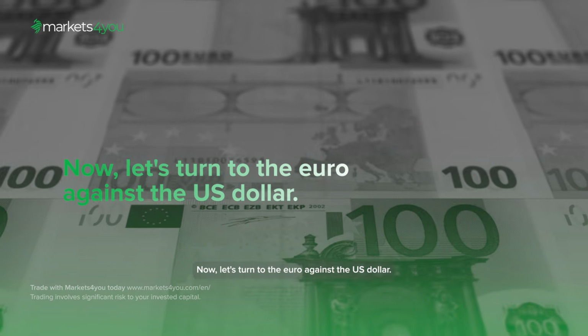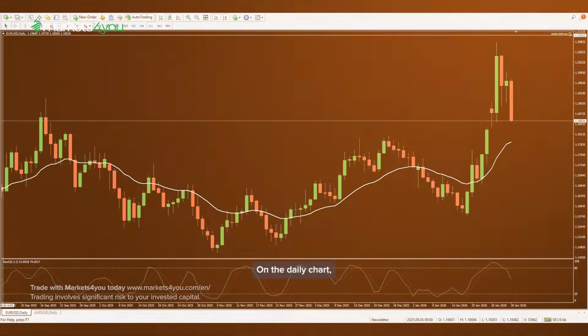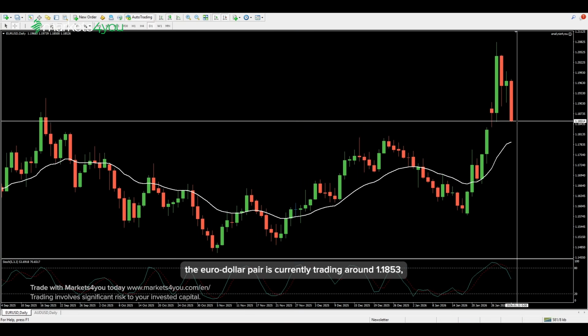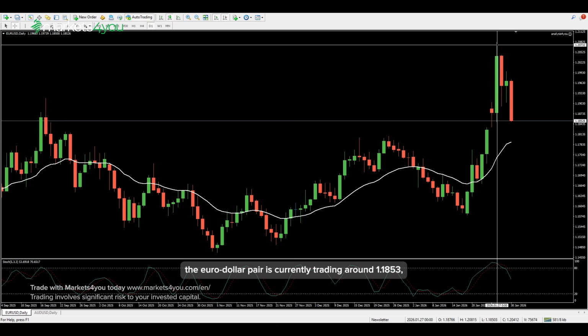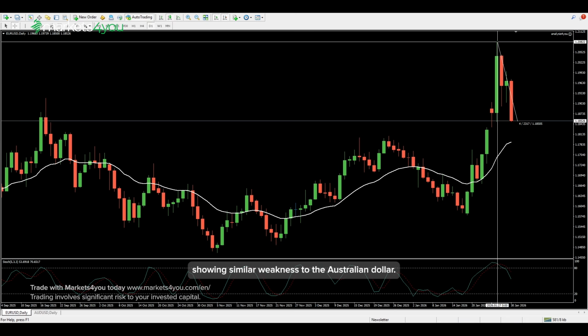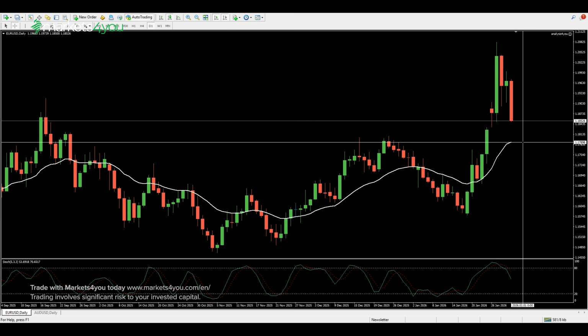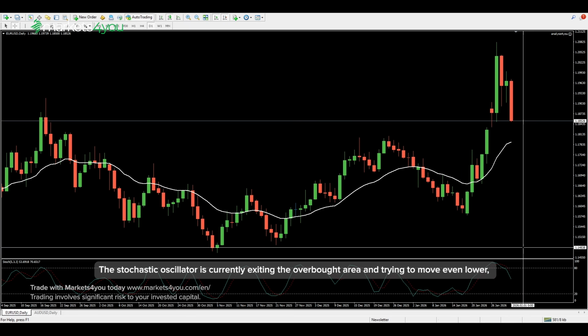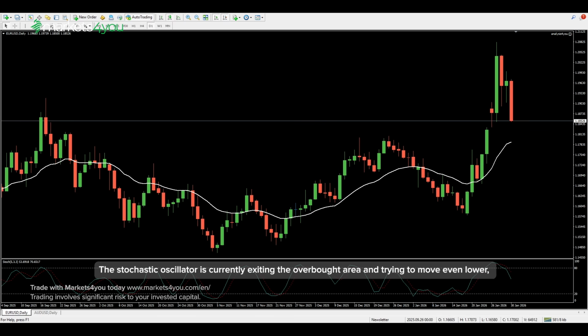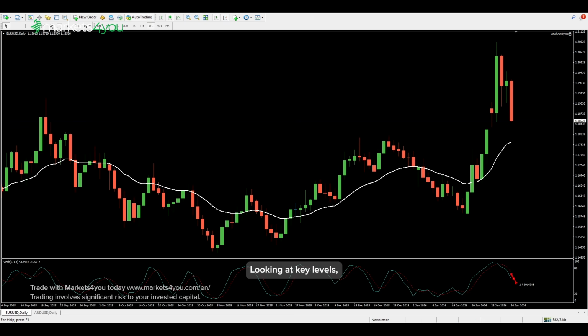Now, let's turn to the euro against the US dollar. On the daily chart, the euro-dollar pair is currently trading around 1.1853, showing similar weakness to the Australian dollar. The price moved lower strongly on Friday but remains above the 20-day moving average. The stochastic oscillator is currently exiting the overbought area and trying to move even lower, suggesting potential for continued downside pressure. Looking at key levels, the euro against the US dollar has support at 1.1756 and 1.1644, while resistance stands at 1.1970 and 1.2080.